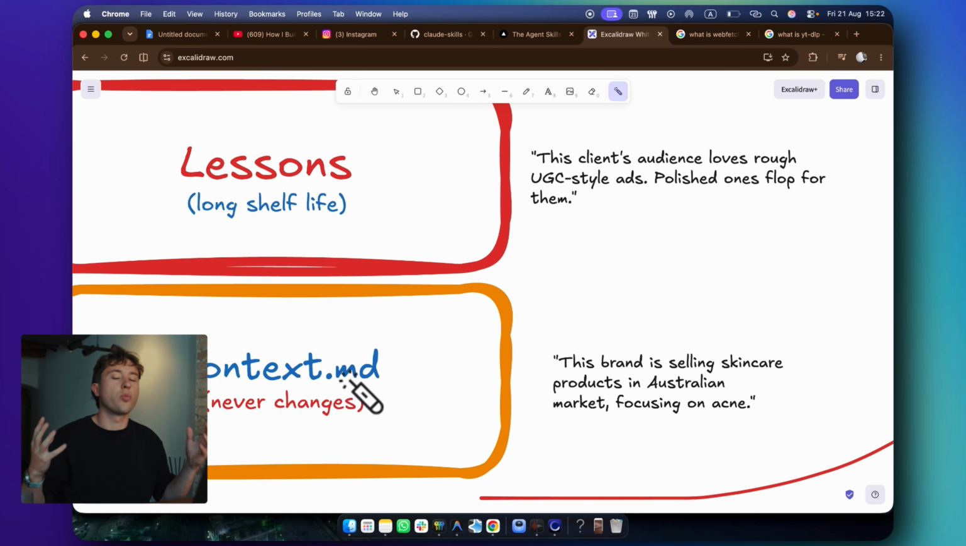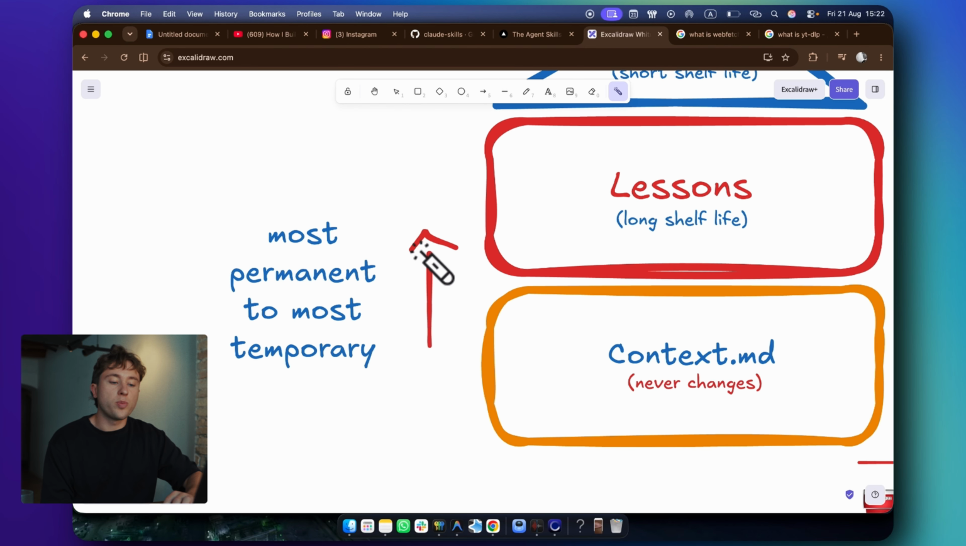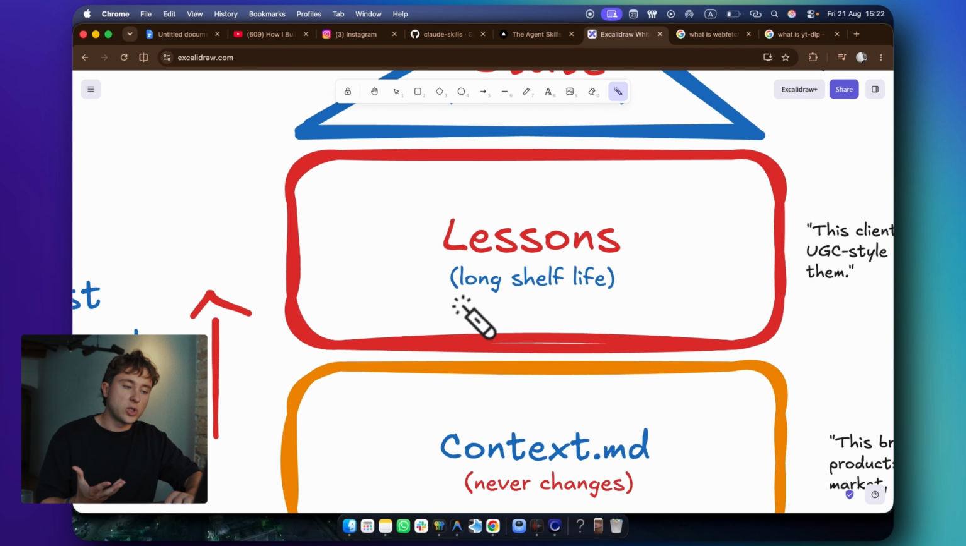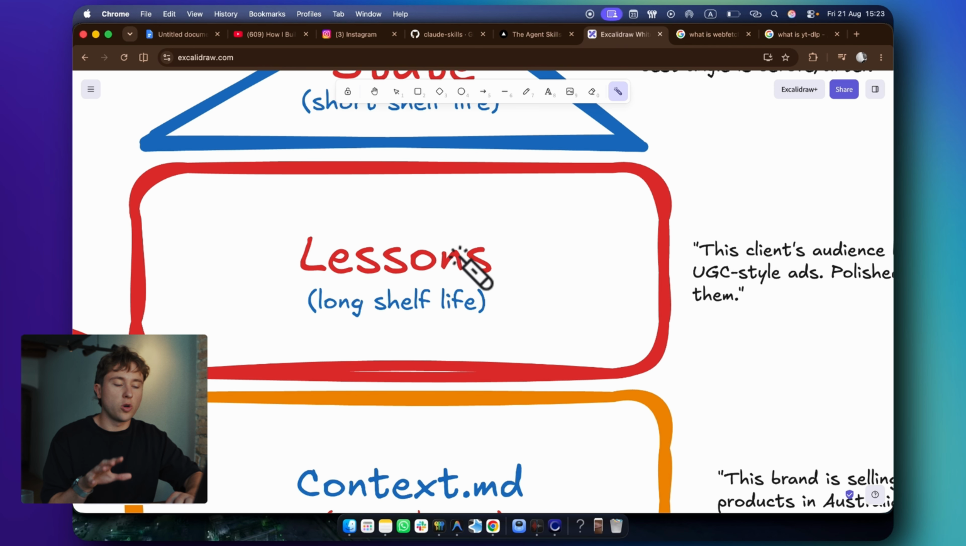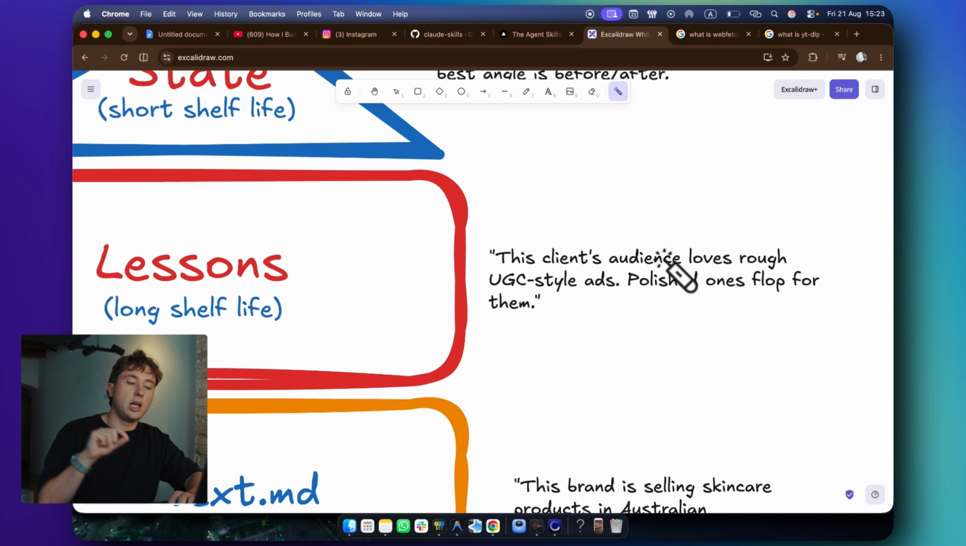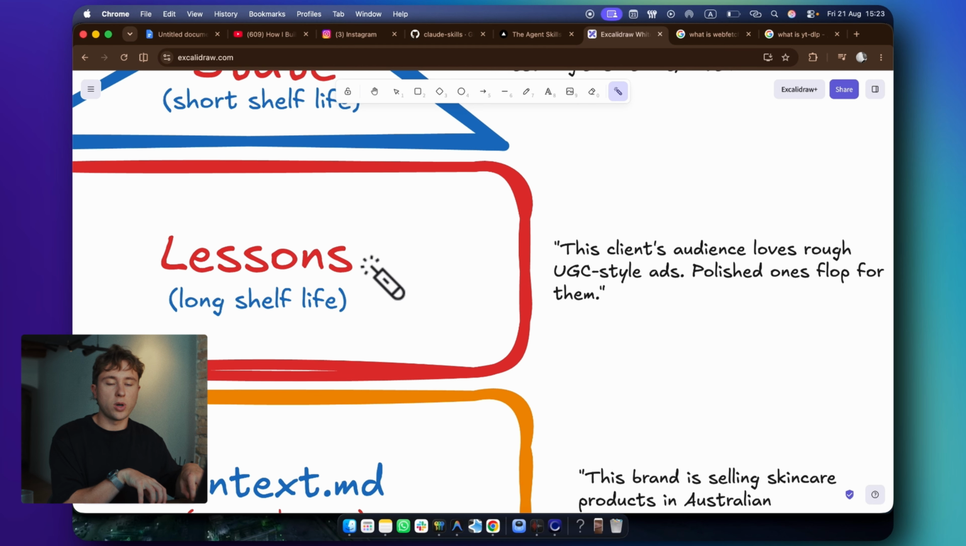And if you're onboarding a client, this context MD file would be one of the first ones to appear. It would be something that Claude knows is not going to change, probably not soon. And then we have files from most permanent to most temporary. The second one is lessons. These have a long shelf life, but they're not so permanent. For example, this client's audience loves rough UGC style ads, polished ones flop for them. This is something we learn with the process, and Claude knows that it needs to know this, but it doesn't hard code it into context. It doesn't set this as a permanent rule, okay?